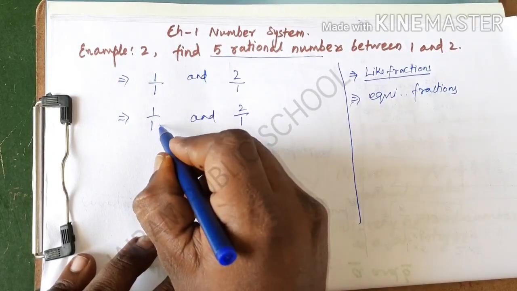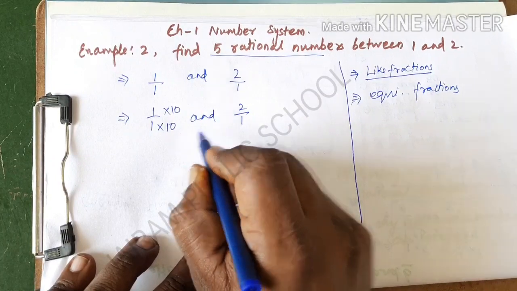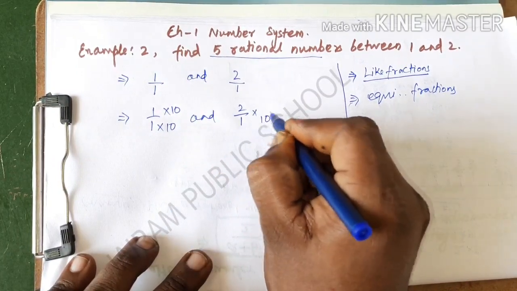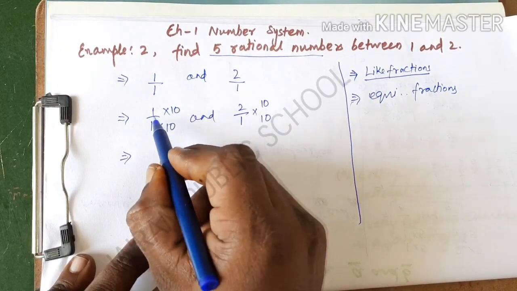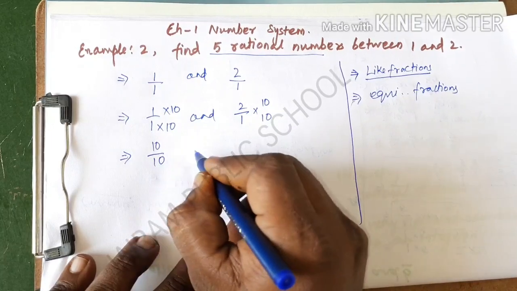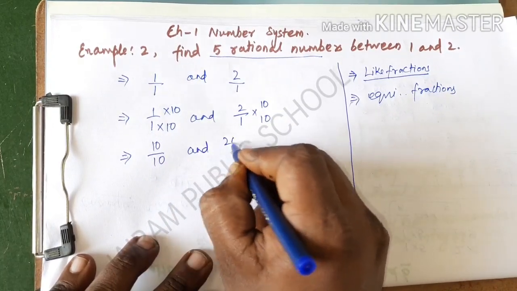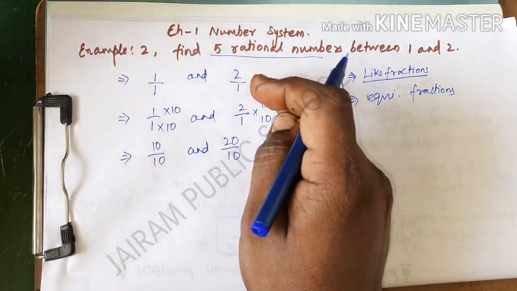So I am going to multiply by 10 in both the numerator and the denominator, and as well as multiply by 10 in the second number also. And now I get the equivalent fractions. My equivalent fraction is 1 into 10 divided by 10, and the next one is 20 divided by 10, and these are called the equivalent fractions of the given original fractions.